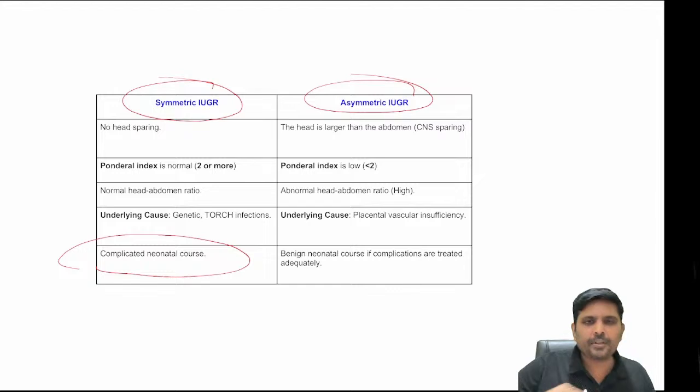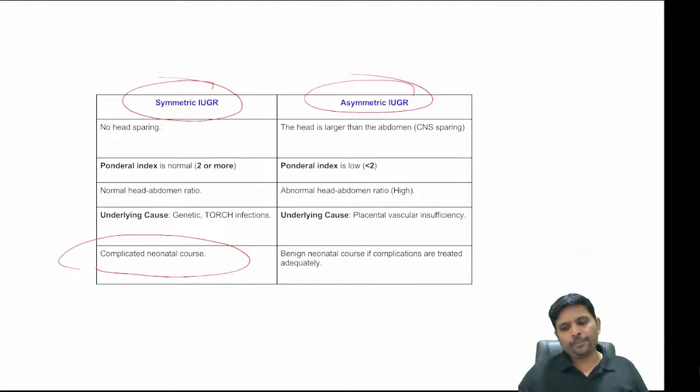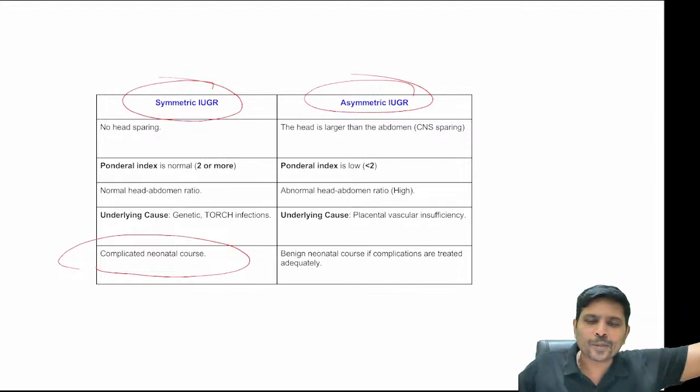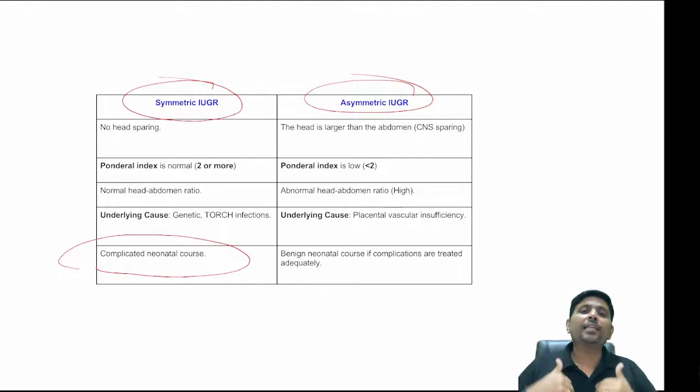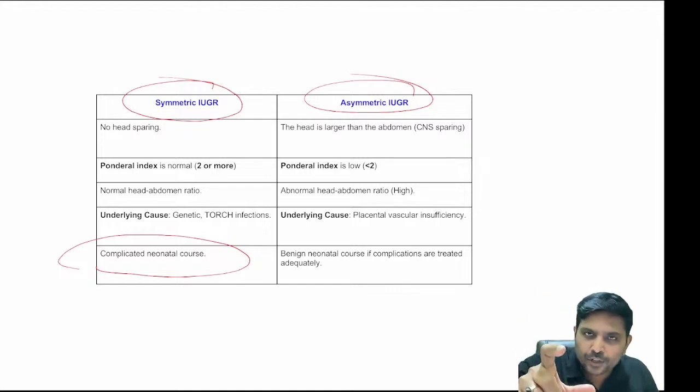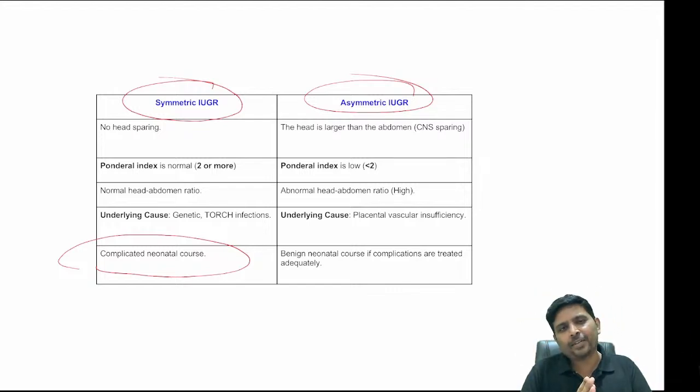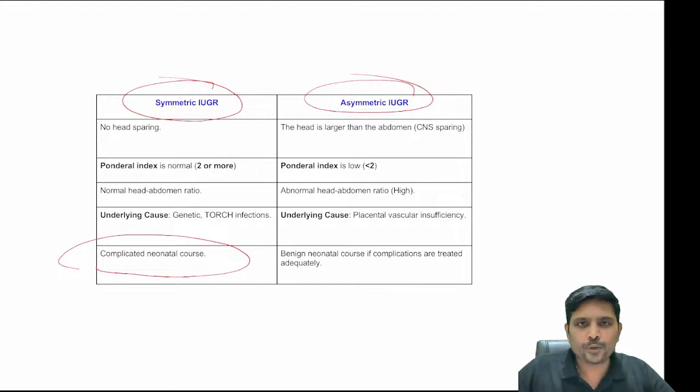What is called asymmetrical IUGR? Asymmetrical IUGR means the insult had occurred in the third trimester. By the time the child is affected in the third trimester, the head would have grown properly. So what will happen? The head will be spared. Only the abdominal organs will be affected. Head is normal, but body is affected. This is called asymmetrical IUGR.